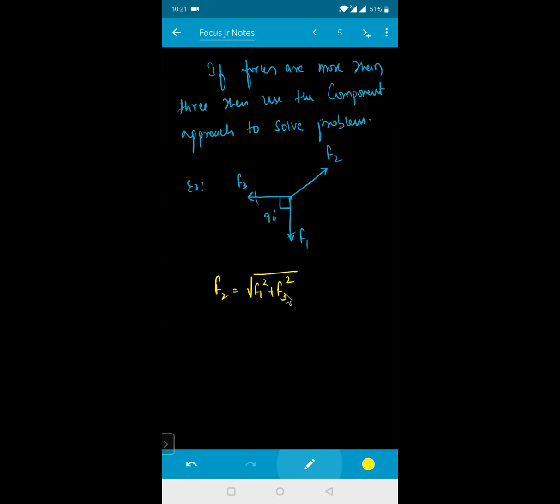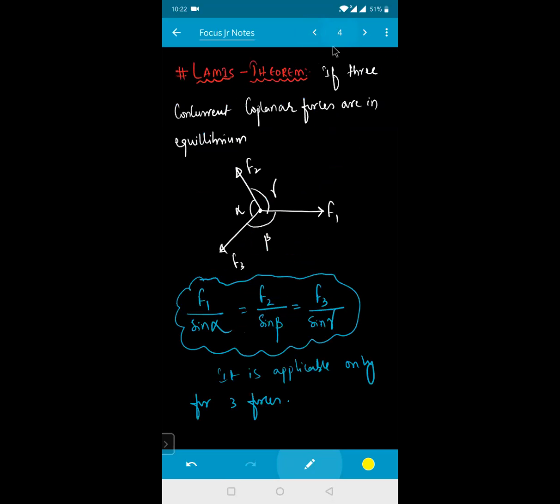F2 will be equal to the square root of F1 square plus F3 square, because these two are perpendicular, by the parallelogram law of vector addition. The angle is 90 degrees. So this will become the square root of F3 square plus F1 square. So this F2 must be equal to this much. So this will give me the answer for this.